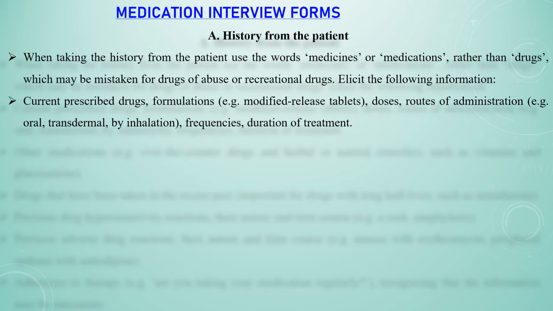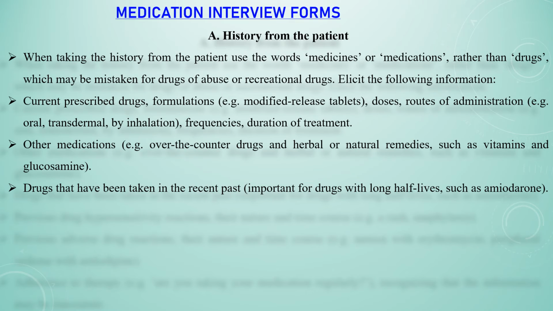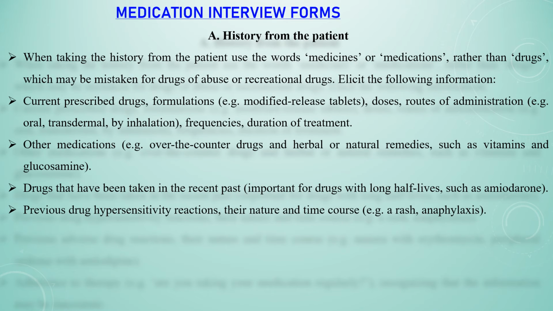An example is a modified release tablet; dosage; route of administration, like oral dose, transdermal dose, or by inhalation; frequencies of the medication; and duration of the treatment. Other medication records like OTC drugs and herbal or natural remedies such as vitamins and glucosamine. Drugs that have been taken in the recent past, important for drugs with long half-lives like amiodarone.